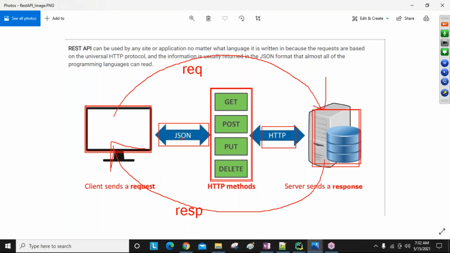Clear this point? Whenever we are converting our request or our response into the form of JSON, then only app-to-app communication is possible. Otherwise, application-to-application communication is not possible. Only from the browser people can communicate. Don't worry about that one. Okay, but app-to-app communication is not possible. Clear, everyone? Okay, remember this point.